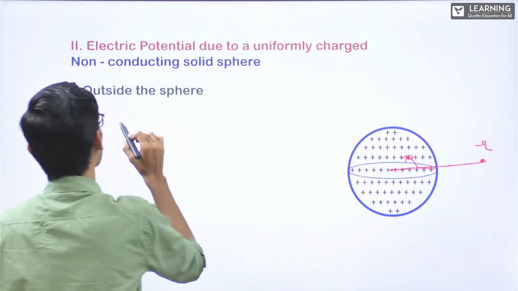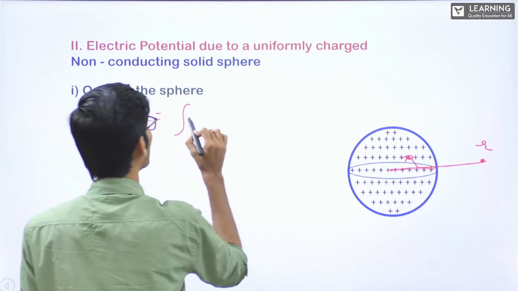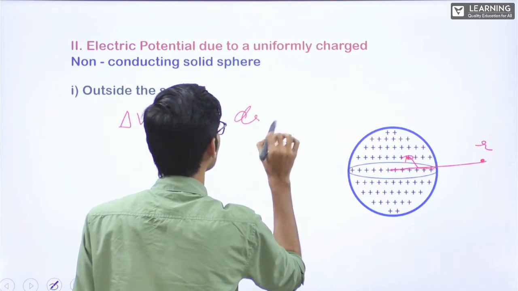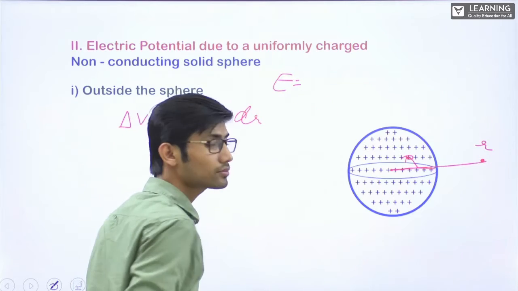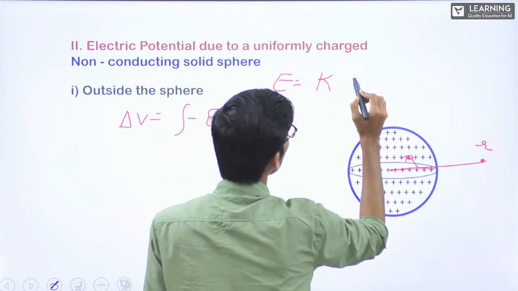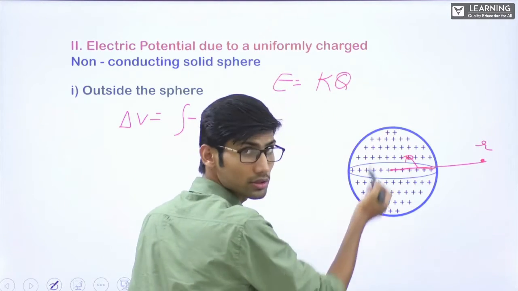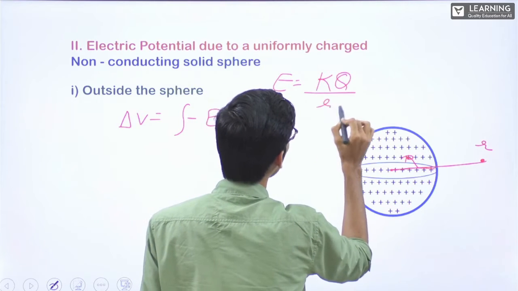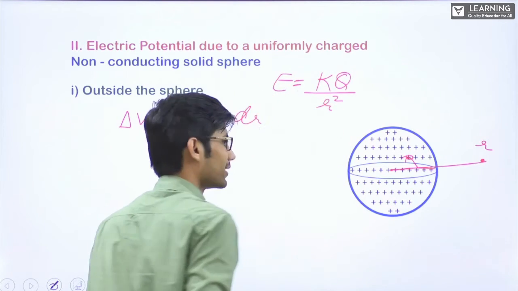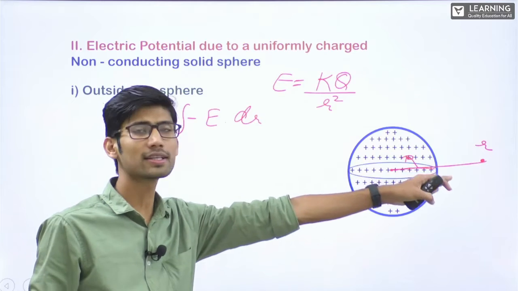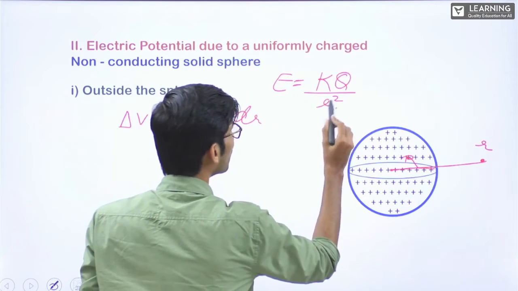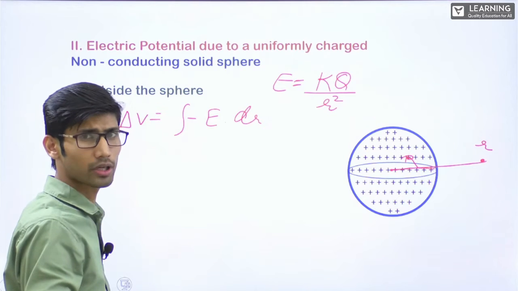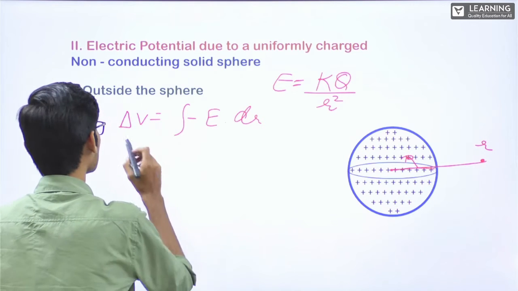Okay. Now delta V is equal to integral minus E dot dr. Correct. Now E is equal to K Q, if Q charge is distributed in this, by small r square. Whether it is solid non-conducting, outside the sphere, electric field was this only, kq by small r square, correct? So that means the answer will also be same, kq by small r. Let's do this.